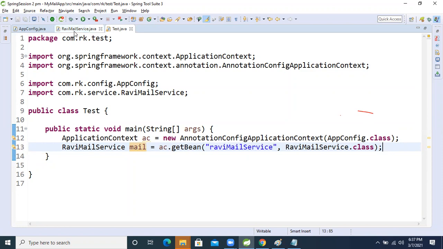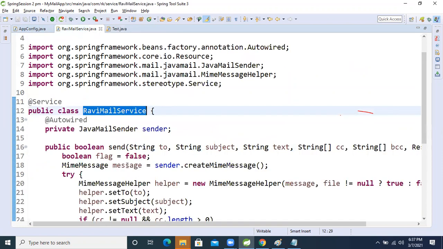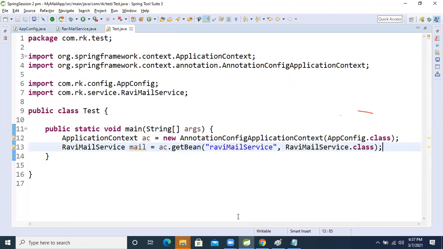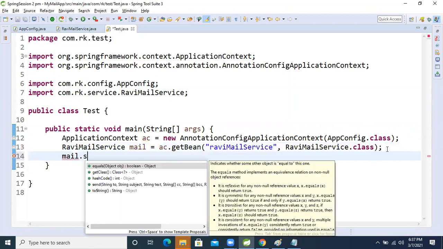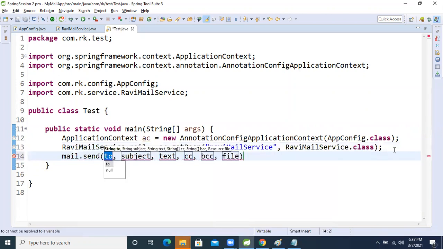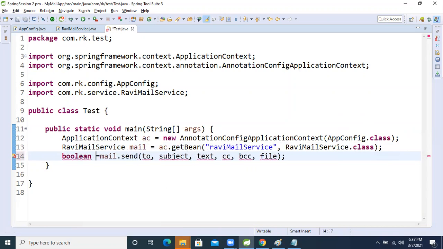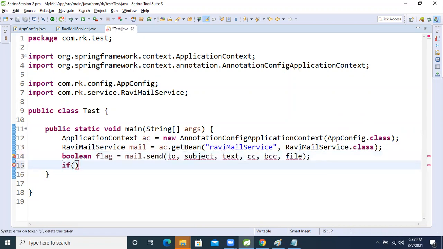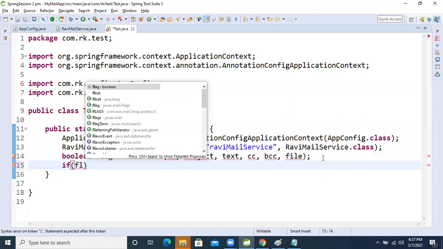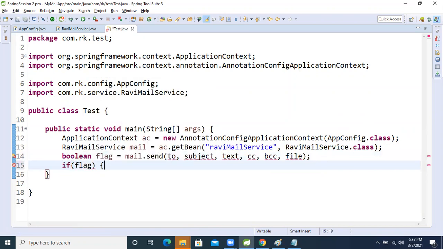So let's call this method, the send method. How will we call it? mail dot send method is there. After taking that method, it will return a Boolean. Boolean flag, I'm taking flag. After that I'm checking the condition also: if flag equal to true,